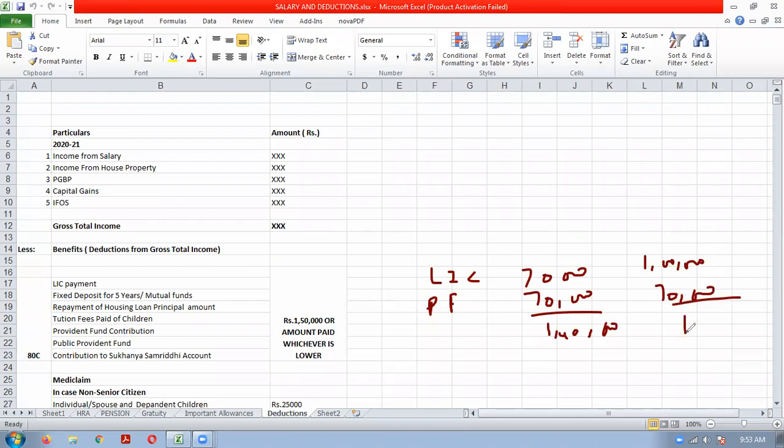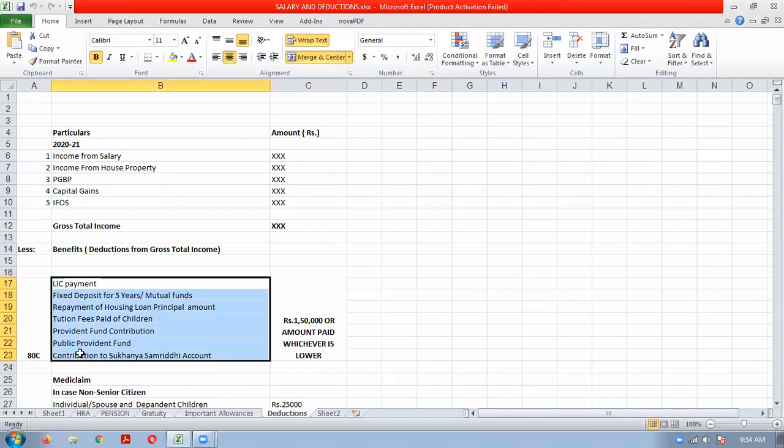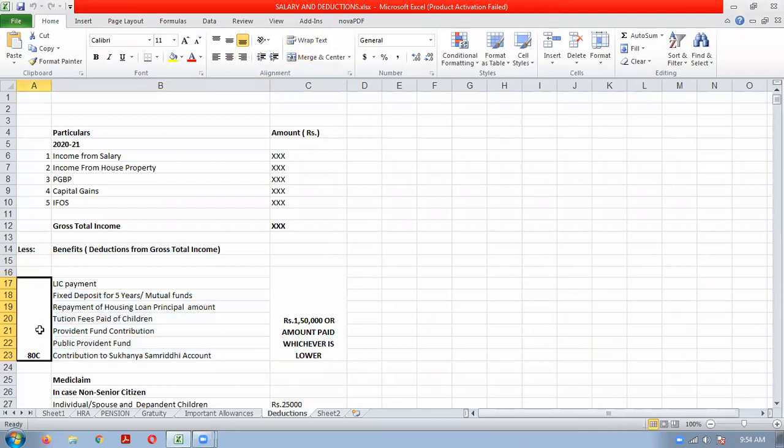So total amount you have deposited for 80C purpose is 1,70,000. But 1,70,000 you will not get. You will get only 1,50,000 because this is the maximum ceiling or limit. So in words, it is 1,50,000 rupees or amount paid, whichever is lower. So this is about the 80C deduction. You have to just remember the amounts and what all contributions are covered under 80C.